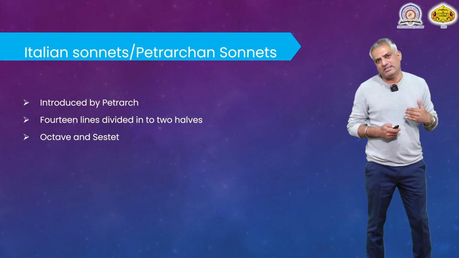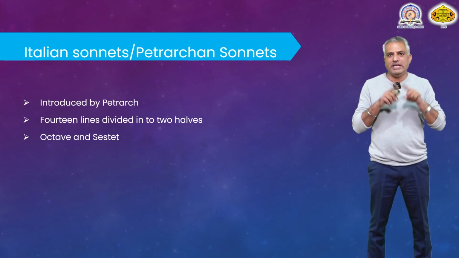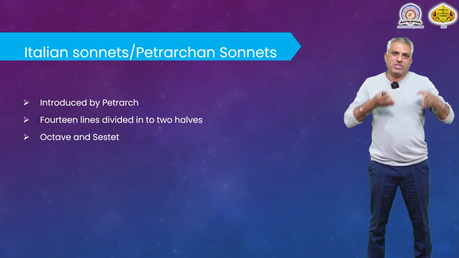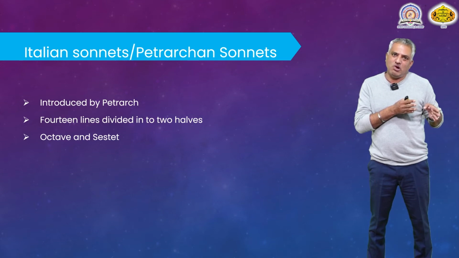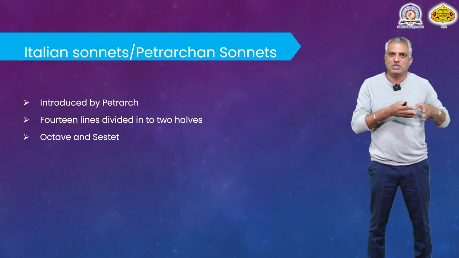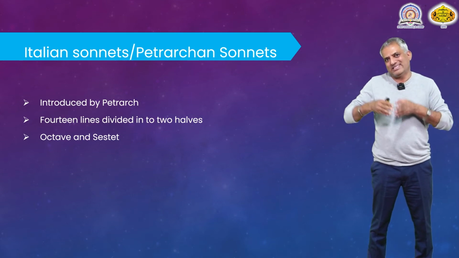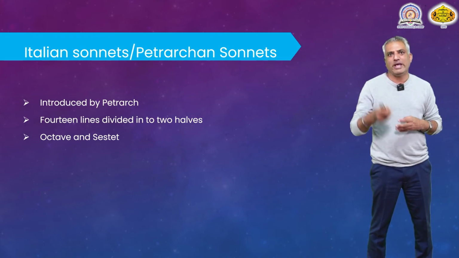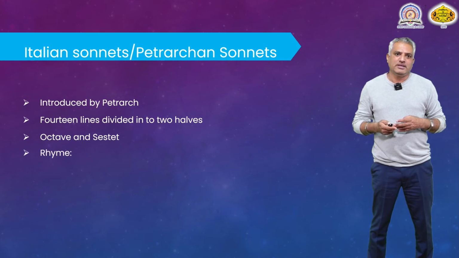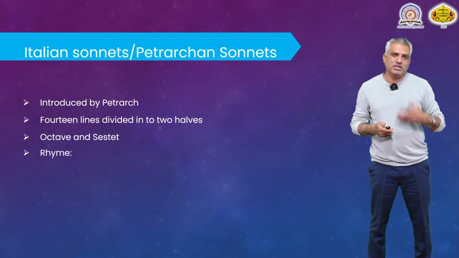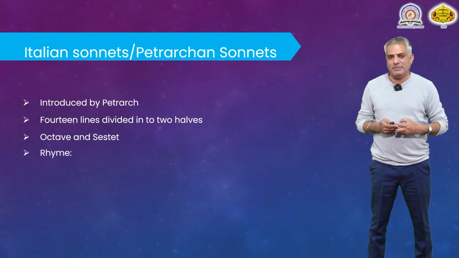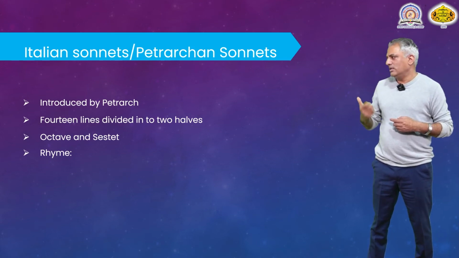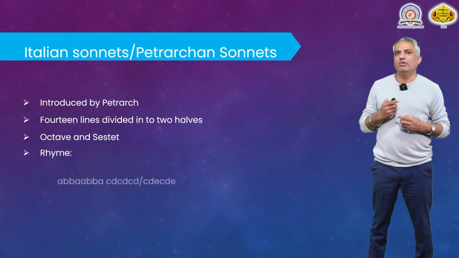The 14 lines in Italian sonnets are divided into two broad parts. The first part, which consists of the first 8 lines, is known as octave. The second part, which consists of the later 6 lines, is known as sestet. Now, as I have already told you, sonnets have a fixed rhyme scheme. Now, let us see what kind of rhyme scheme the Italian sonnets have.